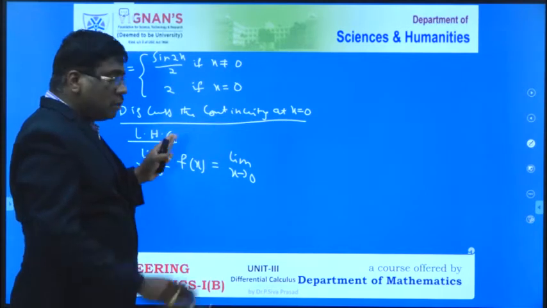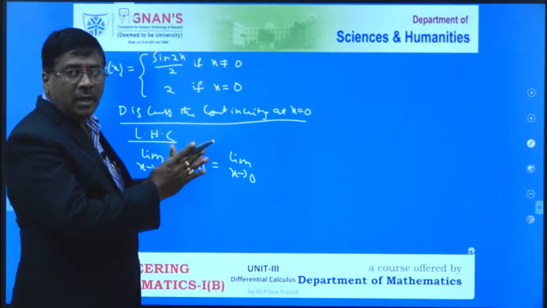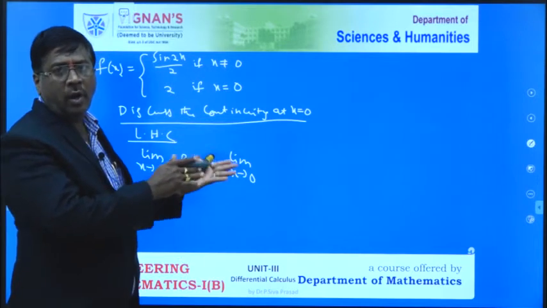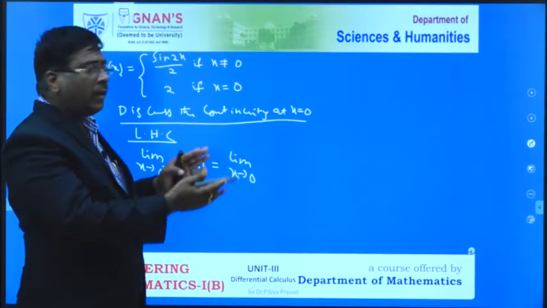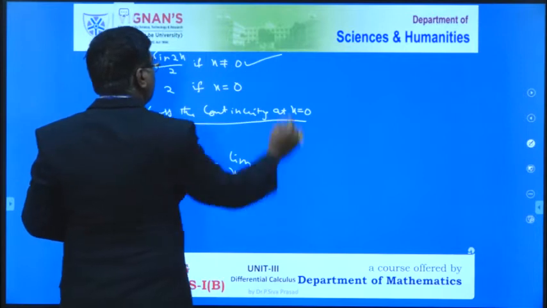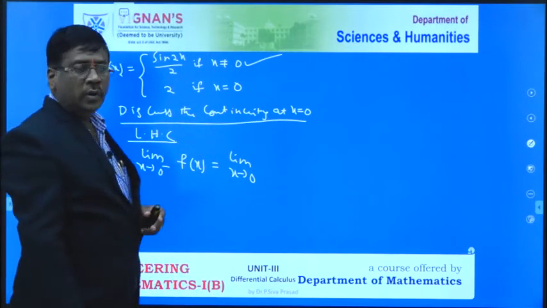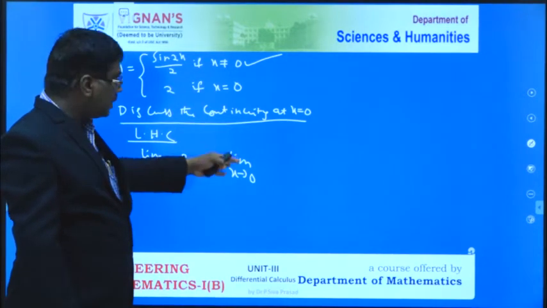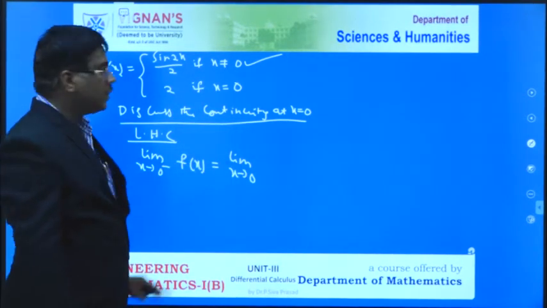Please see this, 0 minus is nothing but the values which are not equal to 0. Either it is greater than 0 or less than 0, then the function exists for this. All of you catch your point? So for that purpose you have to take x tends to 0 minus. In other words, you have to write directly x tends to 0.